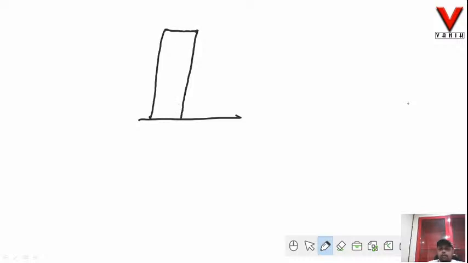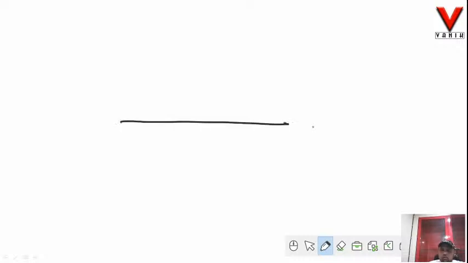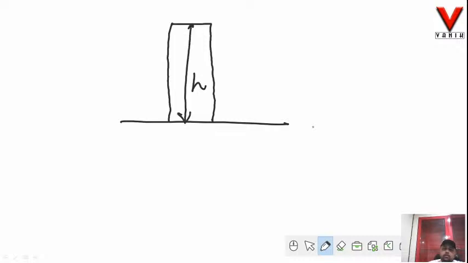So this is a building. Do not mind my drawing because the graphic pad has some issues. Say h is the height of the building.